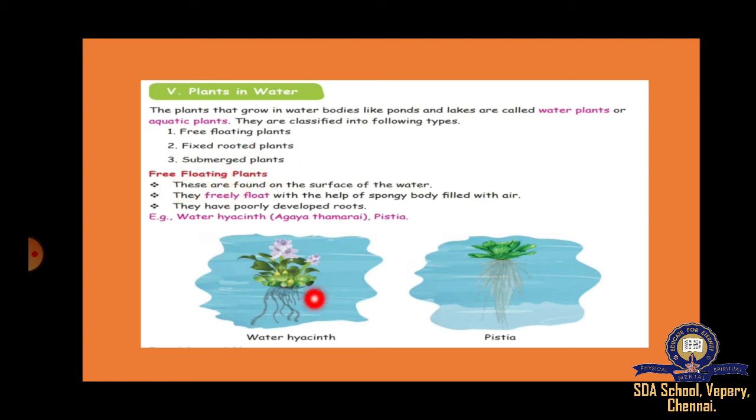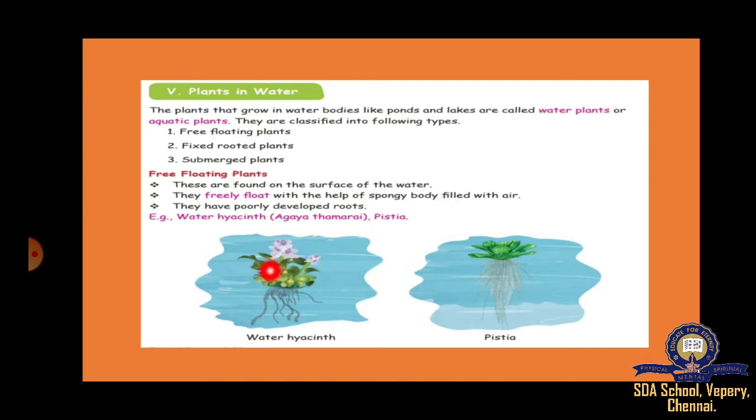So free floating, see these are the free floating. Agaya Tamarai, Pistia, these are free floating. These are found on the surface of water. They will float freely on the water. They freely float with the help of a spongy body filled with air.